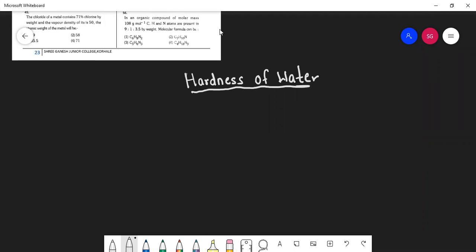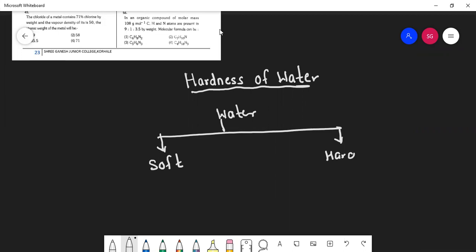Yes, students, yesterday our last topic was hardness of water. In that we had seen usually water is of two types. One is soft water and one is hard water. Students, which water can we say is soft water? Which does not contain salts.